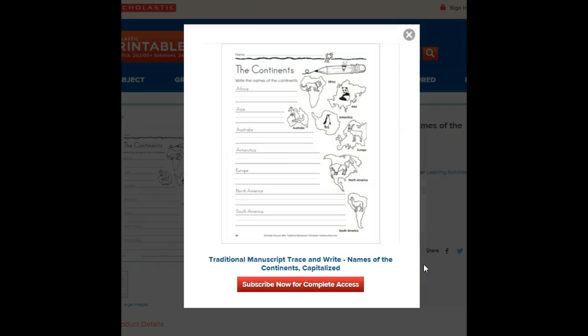And then the last thing that I'm going to include is a writing of the different continents. And all your student will have to do for this is to practice writing the name of the continent. They have the name right up there, and then they use their writing lines to write each name. And then you can see they have examples here and something that they can remember each country and continent by.